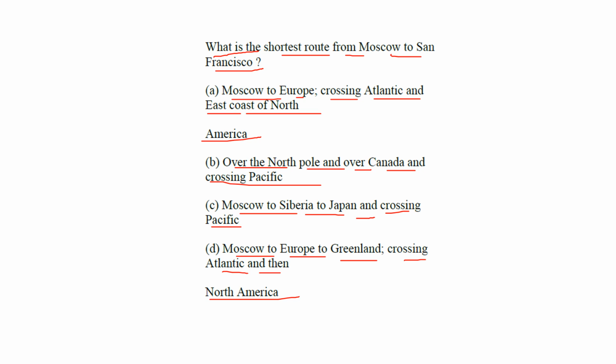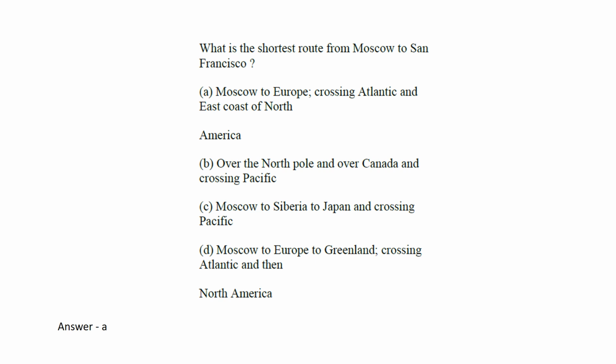To give the correct answer to this question, we should remember the map of the world. Then only can we answer this kind of question. Actually, the answer is A. The shortest route from Moscow to San Francisco is Moscow to Europe, crossing the Atlantic and the east coast of North America. If you see the map, you will find this very easily.